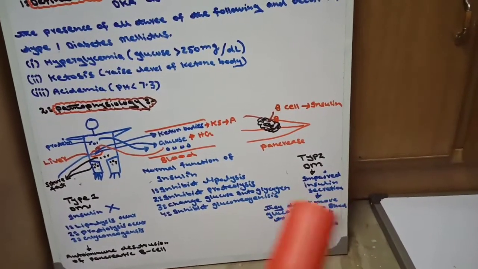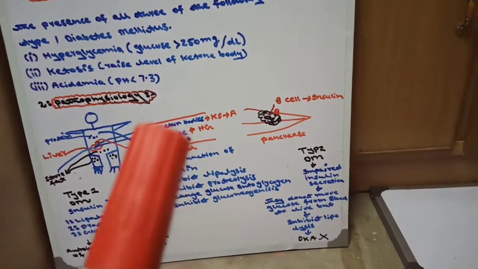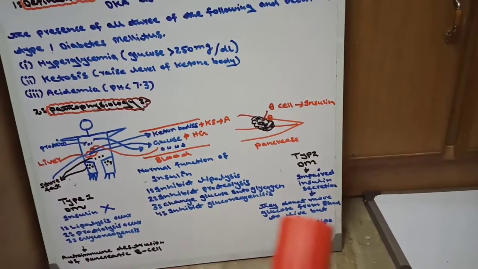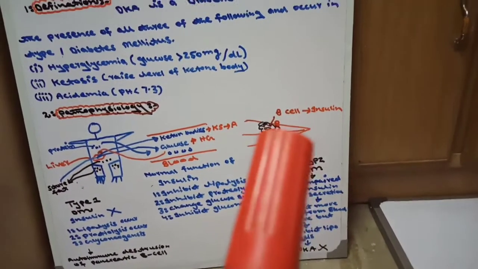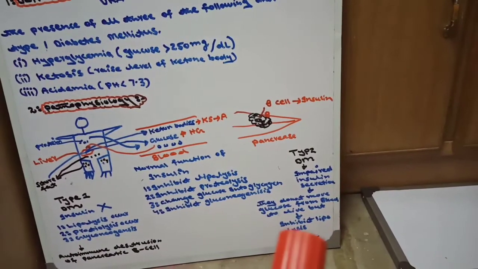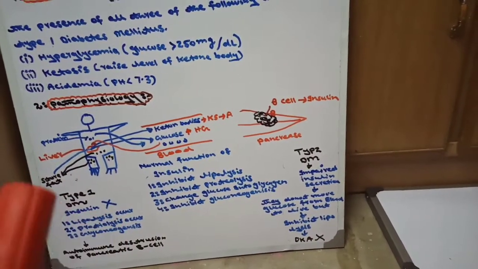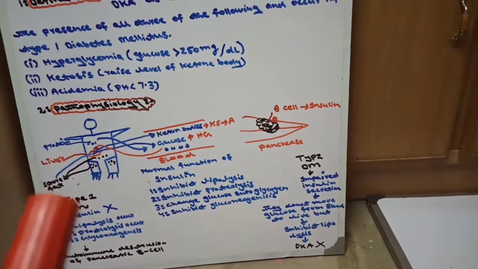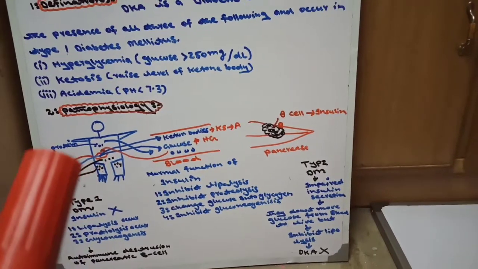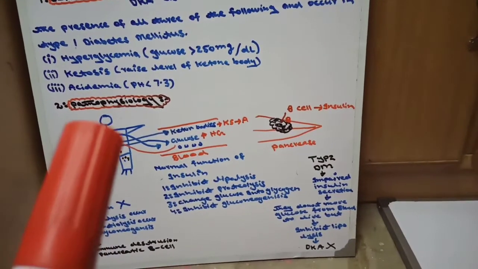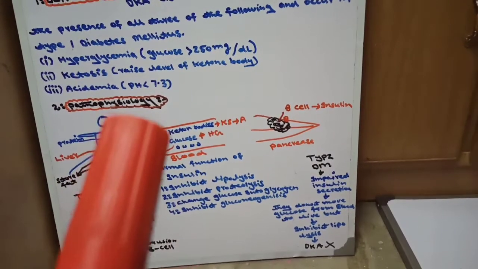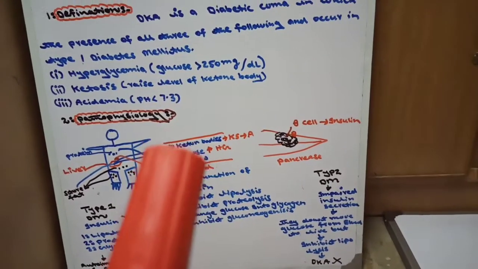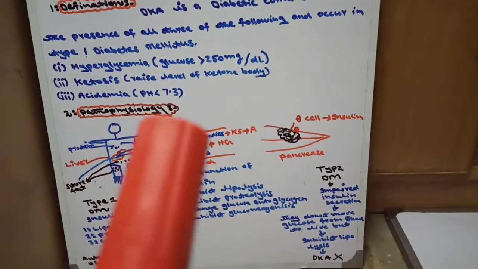But the small amount of insulin present does not move the glucose from blood to liver, but it can inhibit lipolysis. In type 2, they inhibit lipolysis, therefore lipid fat is not moved to the liver, not changed into fatty acid, no ketone body is produced, so there is no hyperglycemia, no ketosis, no acidemia.